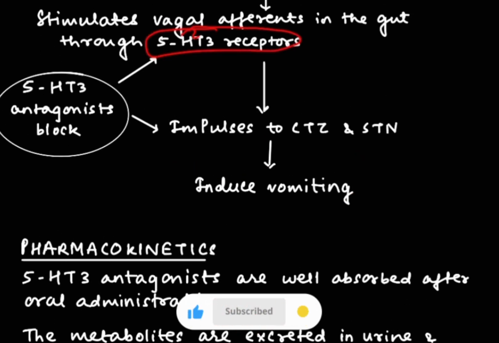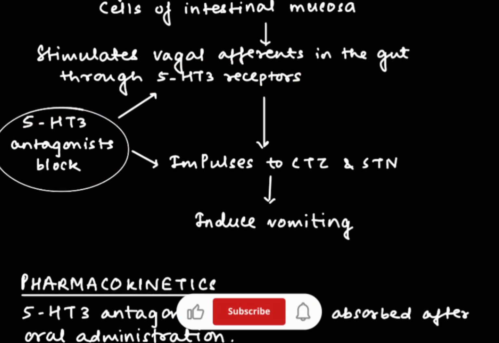If we block these 5-HT3 receptors, then there will be no vomiting. So this is the mechanism of action of 5-HT3 antagonists. Now we are going to talk about pharmacokinetics.